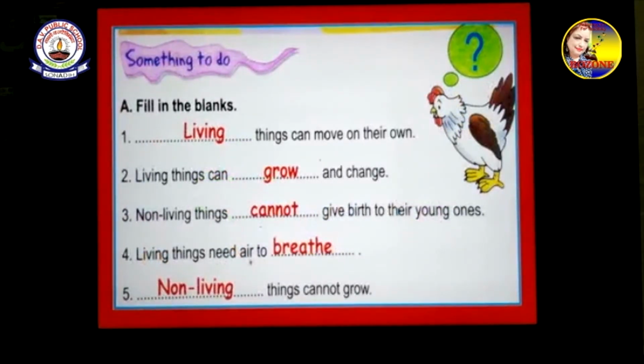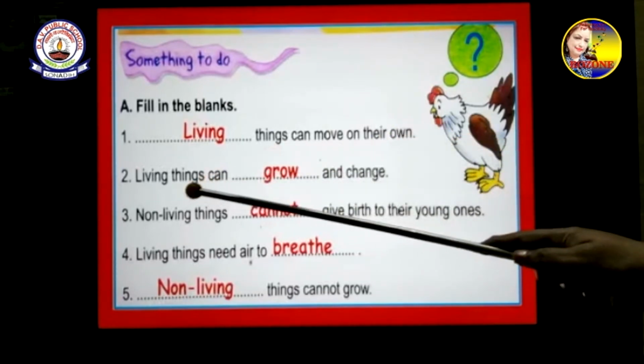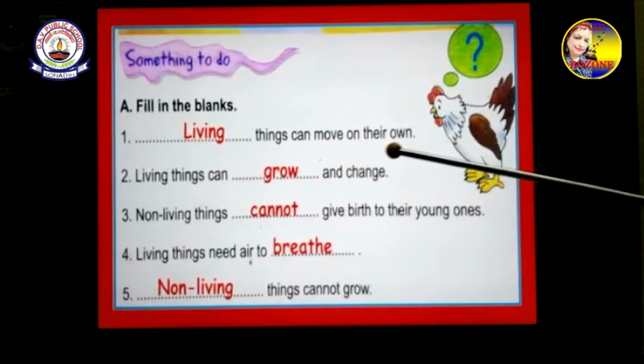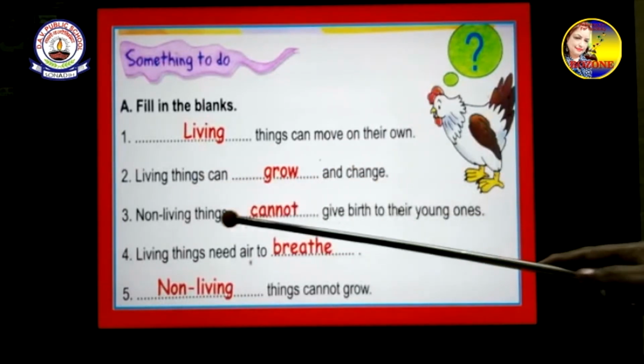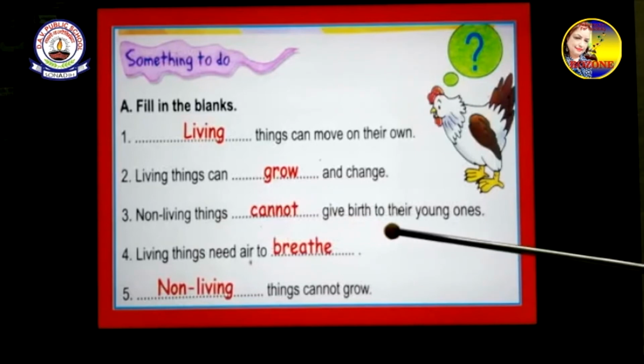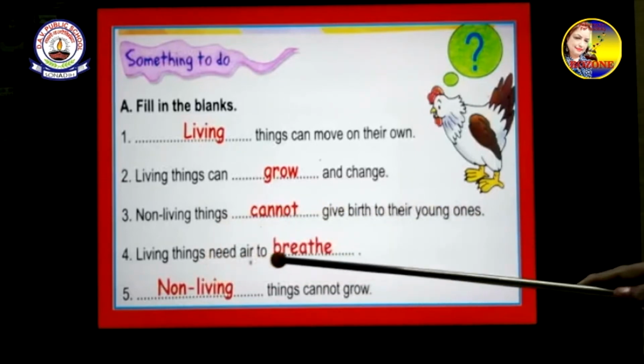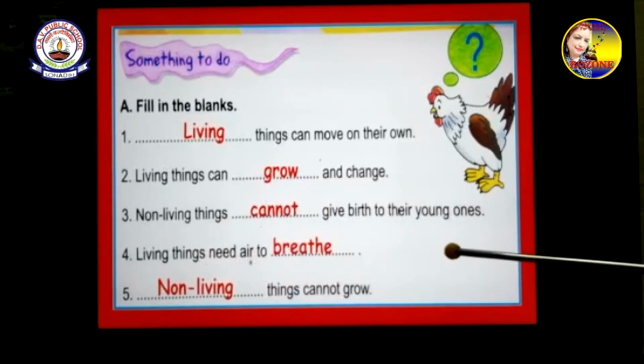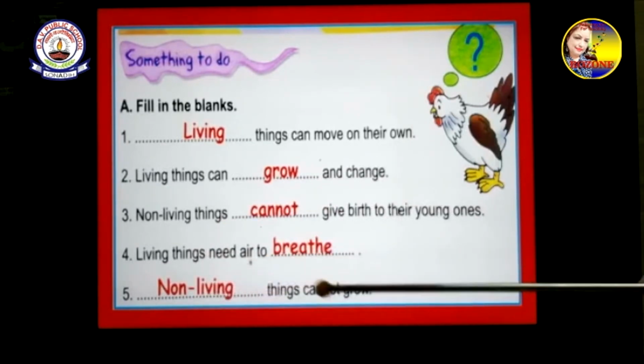Now, there are some exercises for you. Fill in the blanks. You will do in your book. Living things can move on their own. Living things can grow and change. Non-living things cannot give birth to their young ones. Living things need air to breathe. Non-living things cannot grow.